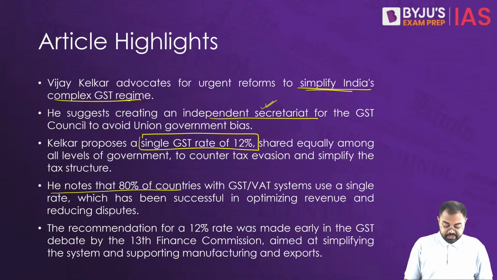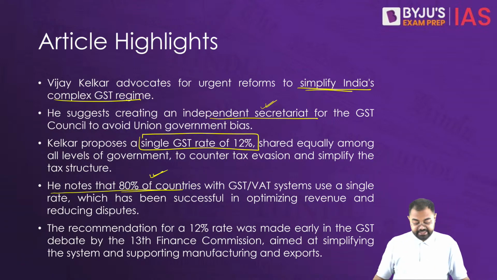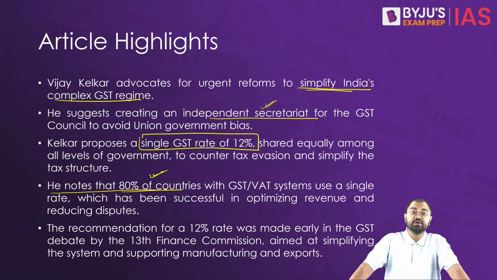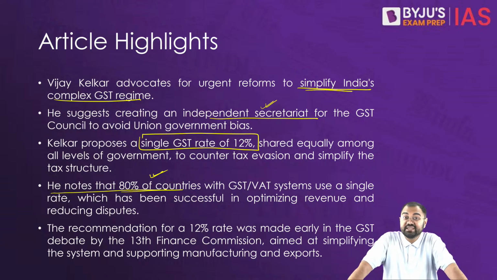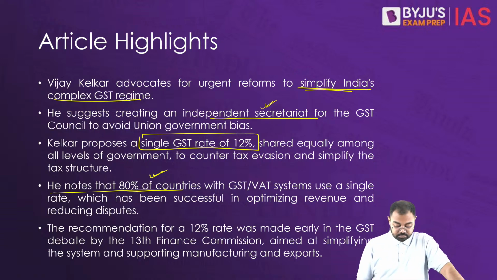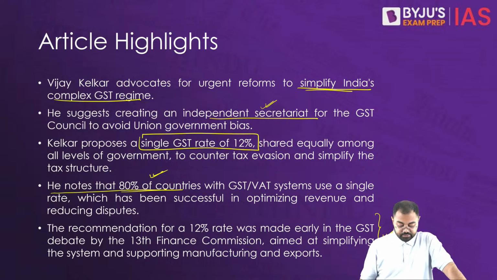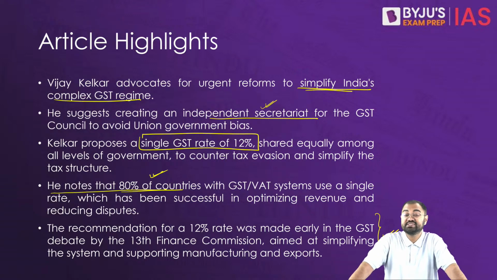At the same time, he talked about how almost 80% of the countries which have a GST or a VAT rate system actually have a single GST system. He said a 12% single rate is also something that was proposed by the 13th Finance Commission.